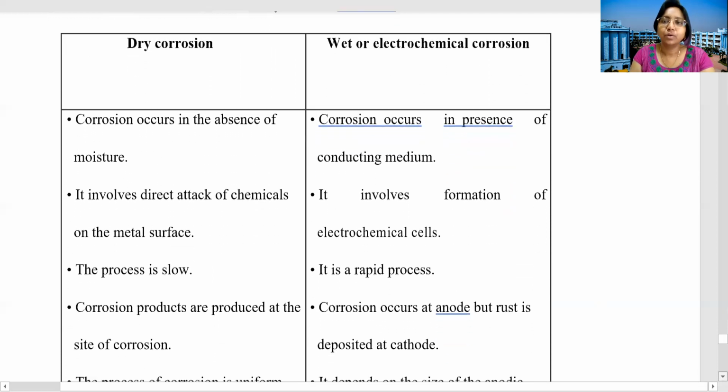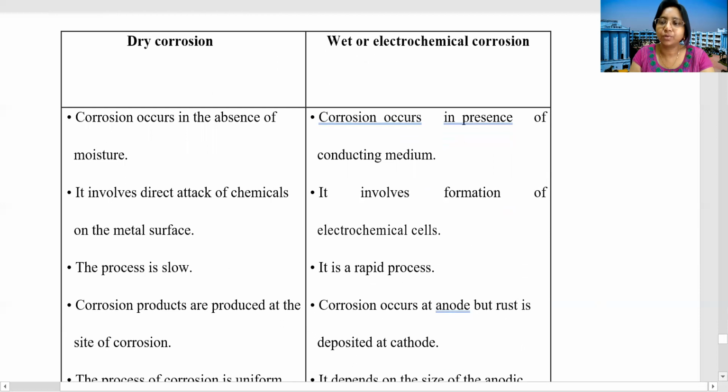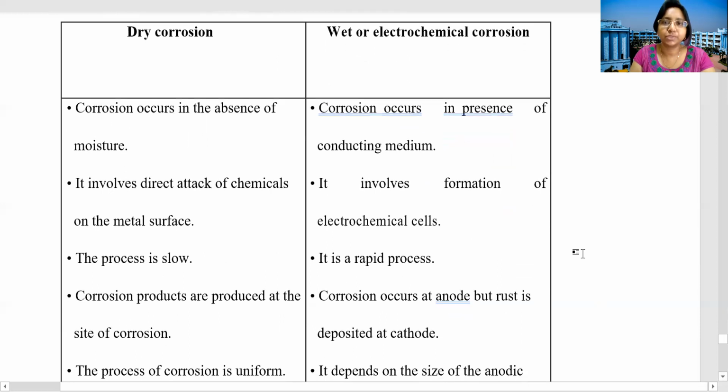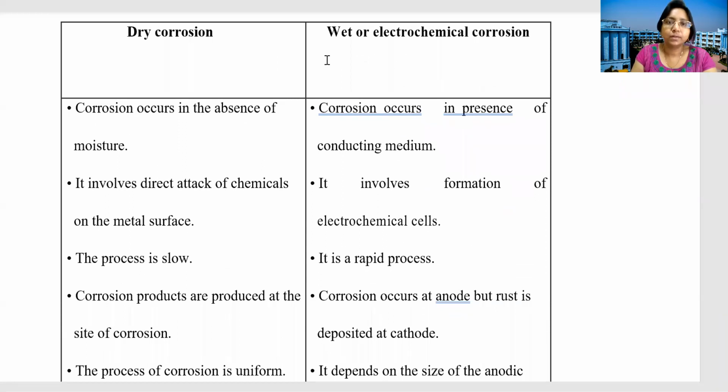So now, what are the differences between dry corrosion and wet corrosion? Let's check what we have learned. Number one, dry corrosion occurs in the absence of moisture. That means it is dry, there is no moisture. But wet corrosion occurs in the presence of a conducting medium.